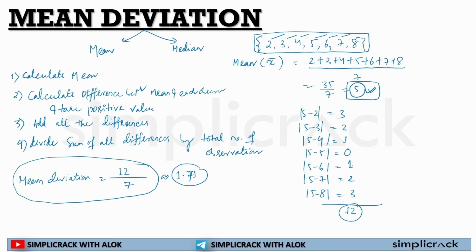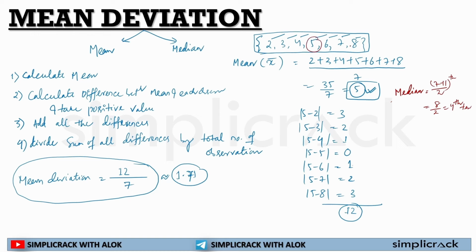But if the median is asked, what will you be doing? First you arrange the whole data in ascending order. Then you count. There are 7 observations, which is odd. So the (7 plus 1) divided by 2th term, 8 by 2, so the 4th term will be the median. First, second, third, fourth.